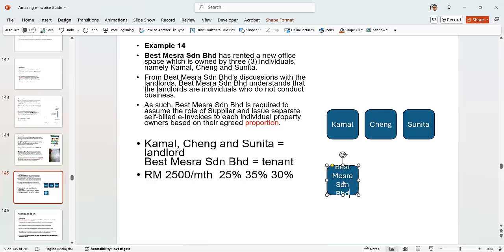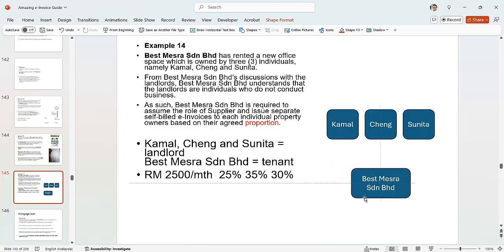Best Mesra will need to issue self-bill according to the proportion.